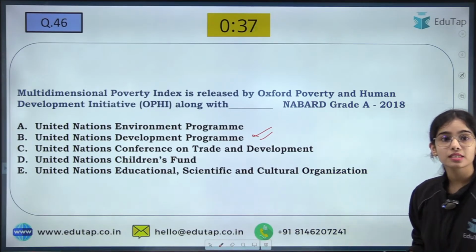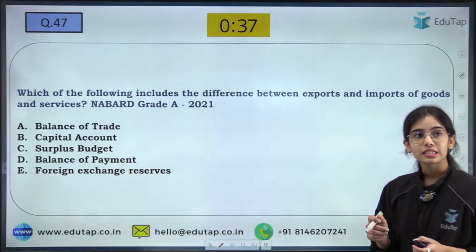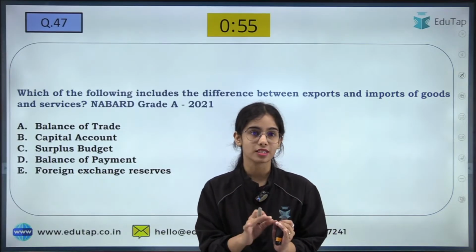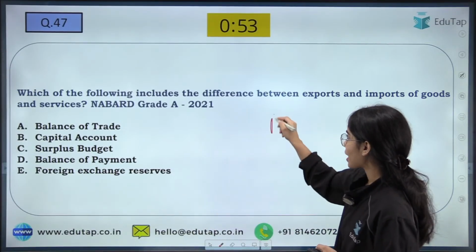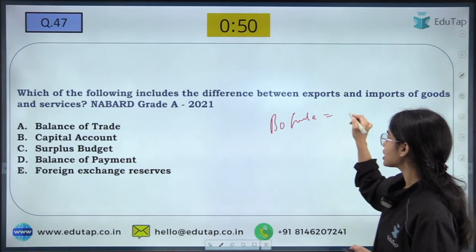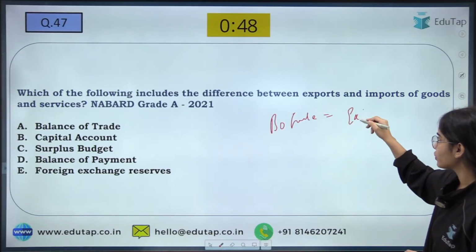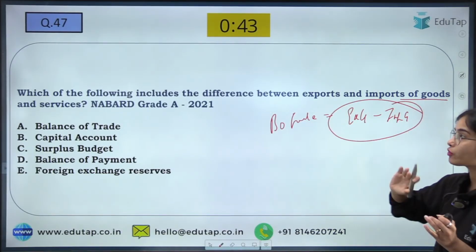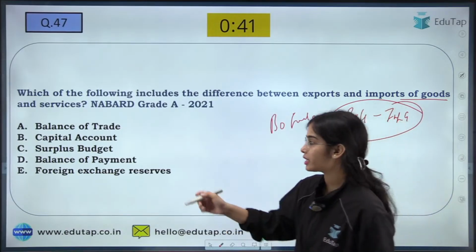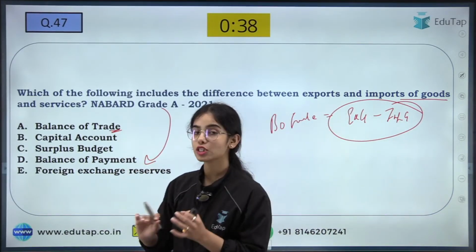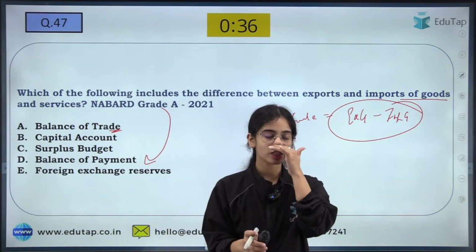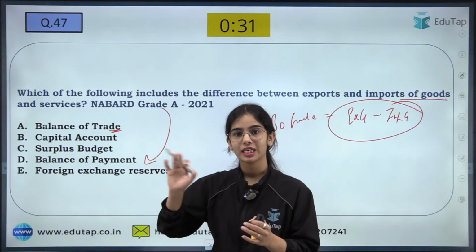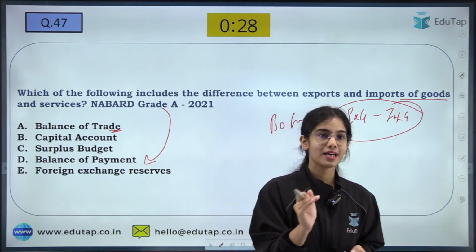Okay. Next, which of the following includes the difference between the export and import of goods and services? The balance of trade means the difference between the export of goods and the import of goods. When we say export and import of goods and services both, this is included in the balance of payments, because balance of trade is only talking about goods. So the balance of payments includes the export and import of goods as well as services.